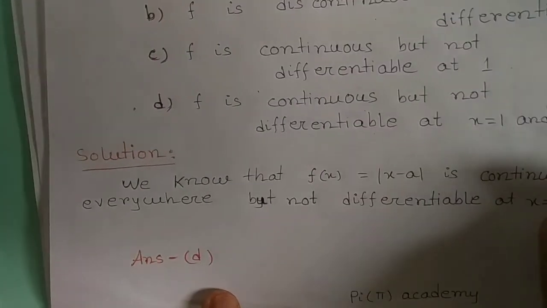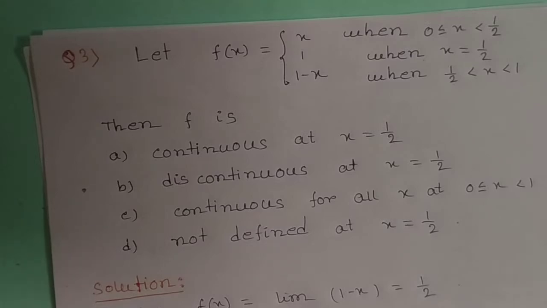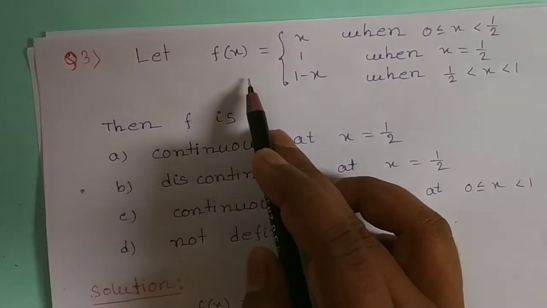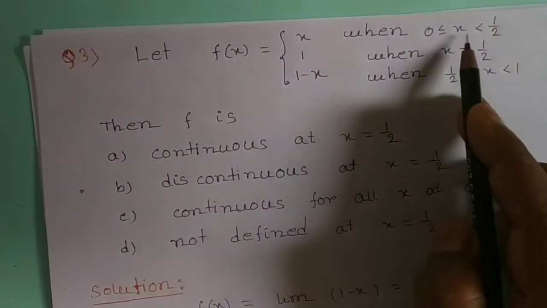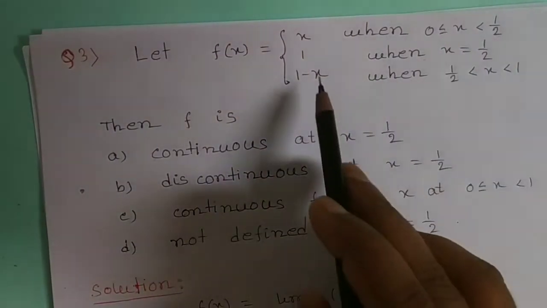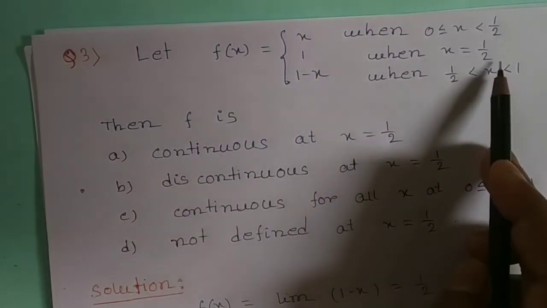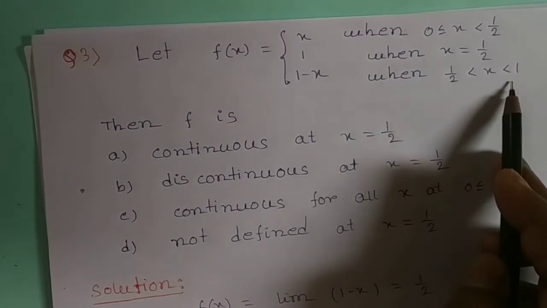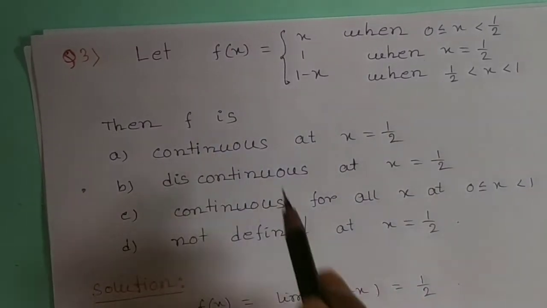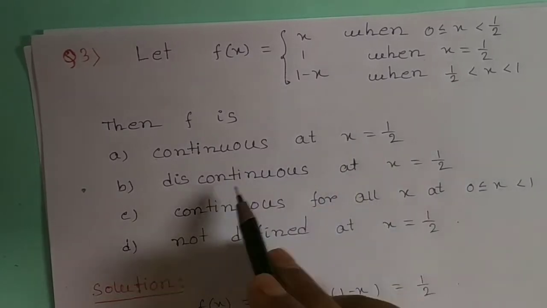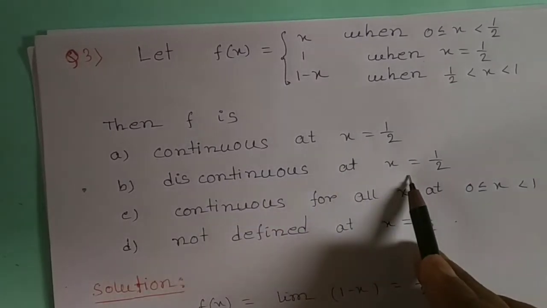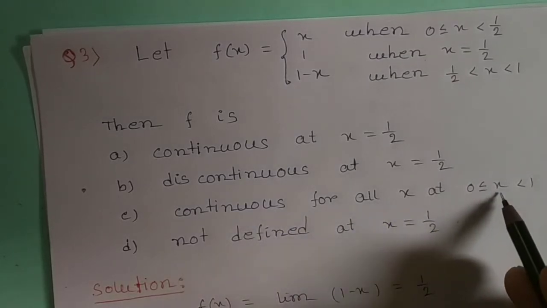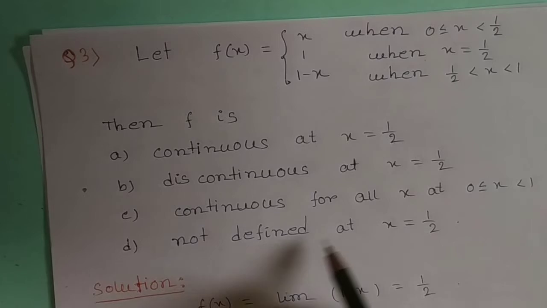Now I solve question number 3. Here f(x) equal to x when 0 is less than or equal to x less than half, 1 when x equal to half, and 1 minus x when half is less than x less than 1. Then f is continuous at x equal to half. The first option, discontinuous at x equal to half. Continuous for all x with 0 less than or equal to x less than 1, or not defined at x equal to half.